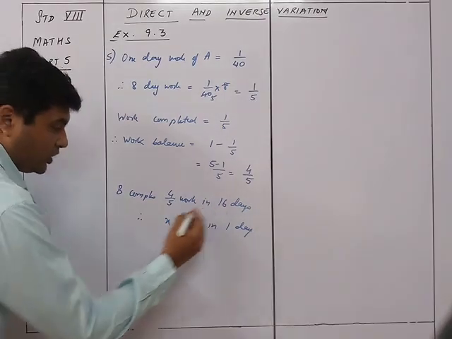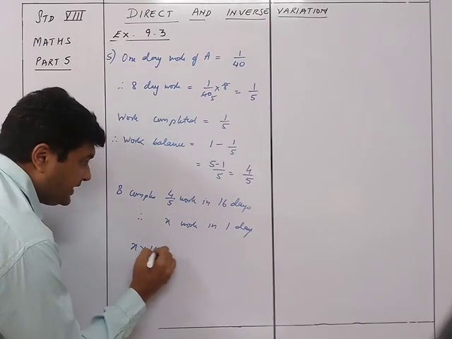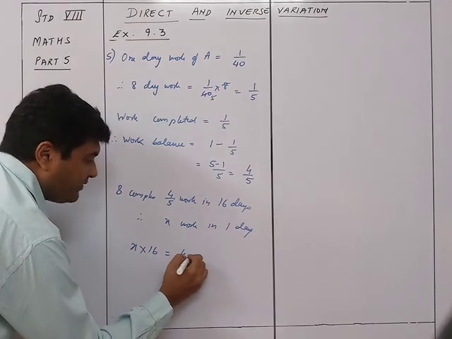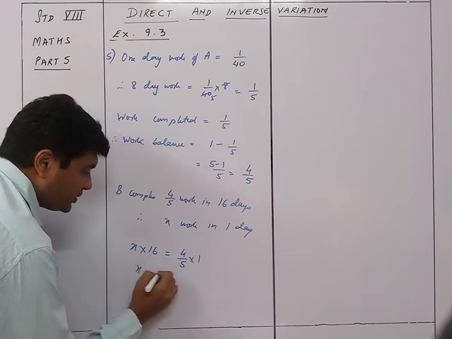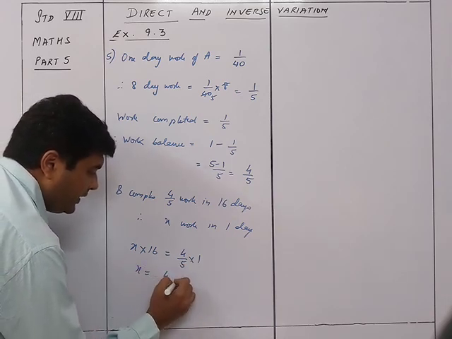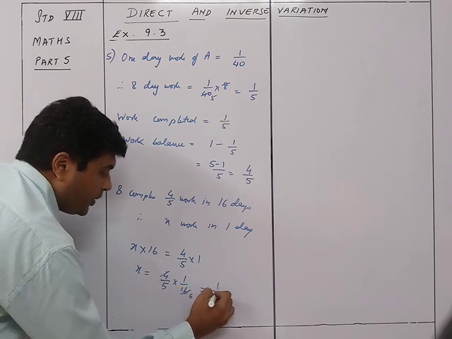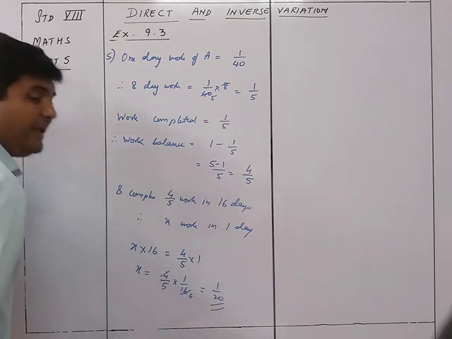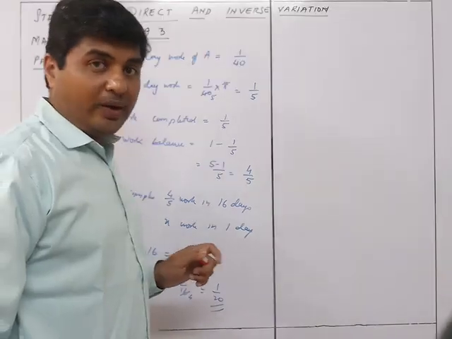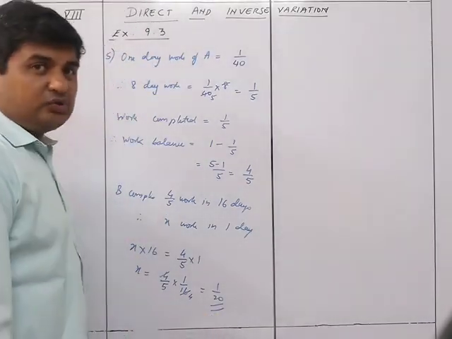So we have over here, cross multiplying it, X into 16 is equal to 4 upon 5 into 1. So X is equal to 4 upon 5 into 1 upon 16. That is 1 upon 20. That means B can do the work in 20 days, or we can say that B's 1 day work is 1 upon 20.